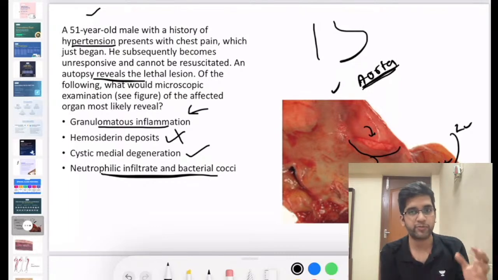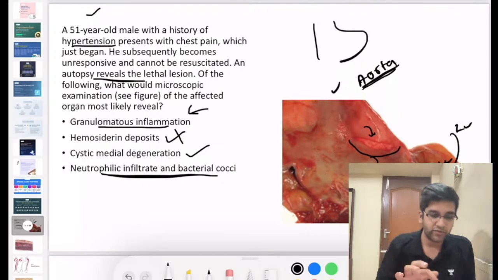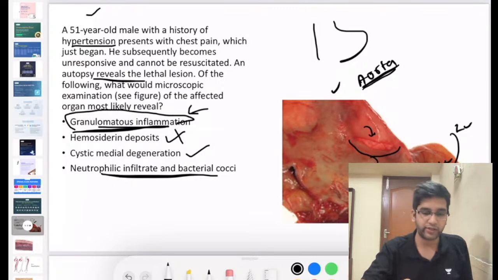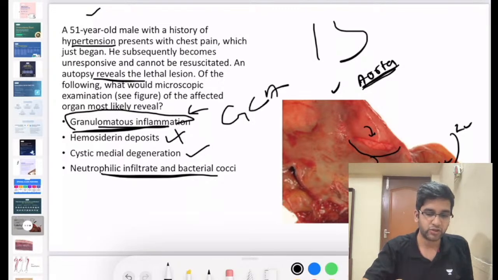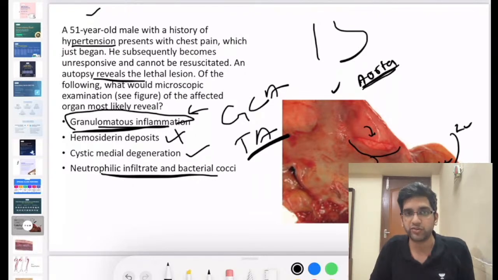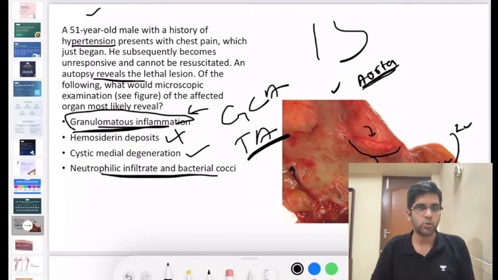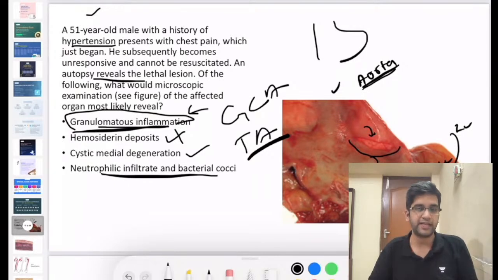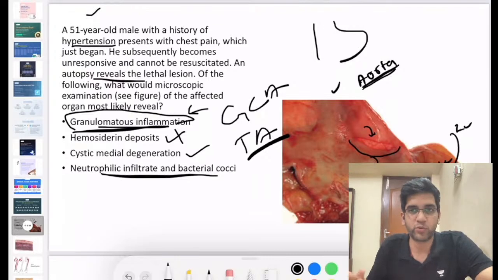The commonest mode of presentation is what you read, right? So when I see granulomatous inflammation in the aortic wall, I have two differential diagnoses, like I said. It could be giant cell arteritis or it could be Takayasu arteritis, either of them. If both of them are differential diagnoses, I cannot differentiate them on microscopy, and you cannot differentiate them on an imaging finding as well. So what do you think will be the best way to differentiate these two? If I have a DD of giant cell arteritis and Takayasu arteritis, what will be the most important determinant for me to differentiate these both?